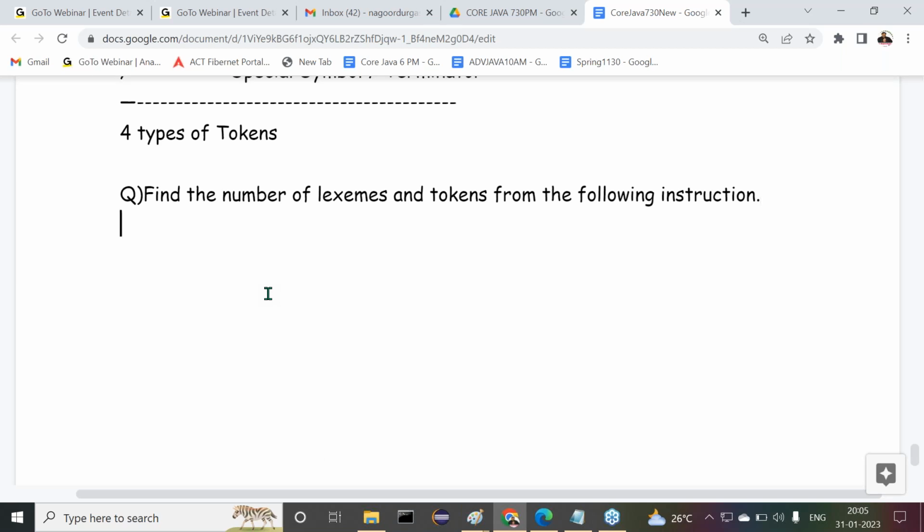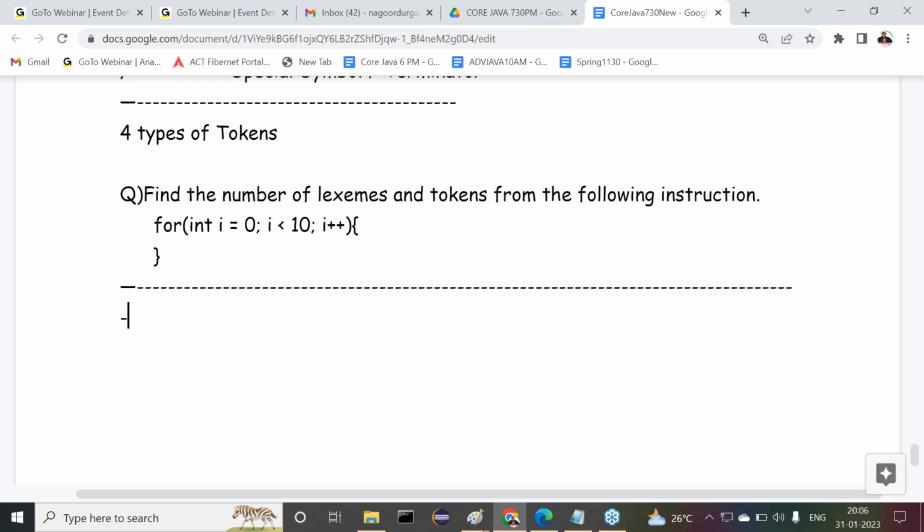Here the instruction I am giving you: for (int i = 0; i < 10; i++) { }, with open and closed braces. It is a simple instruction only.